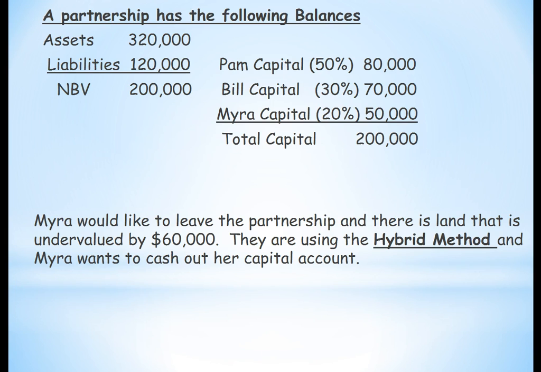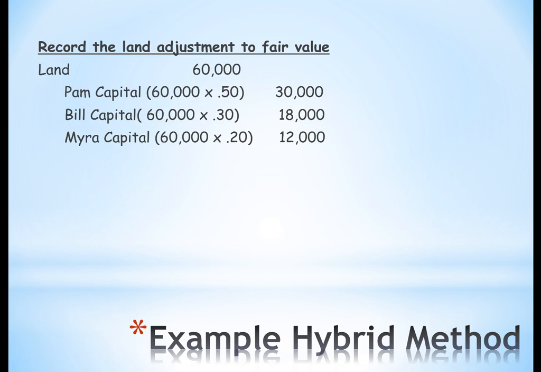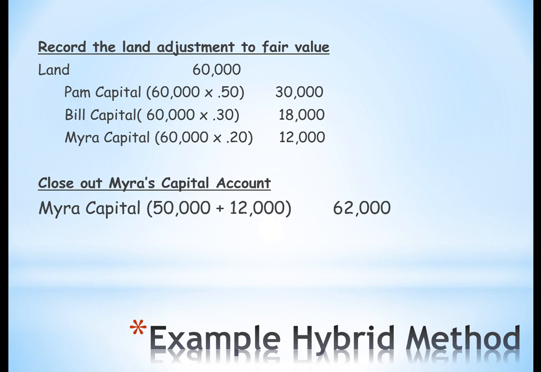Now let's look at the hybrid method. In this example, we have to add additional information, which is that there is land that is undervalued by $60,000. And Myra then wants to cash out her account. The first thing we have to do is adjust our tangible assets to fair market value. So in this case, we have to record the additional $60,000 in land and allocate that based on profit sharing, and then we can close out Myra's capital account, which was her original $50,000 plus $12,000, and she gets $62,000. That ends this section on what happens when somebody leaves the partnership.